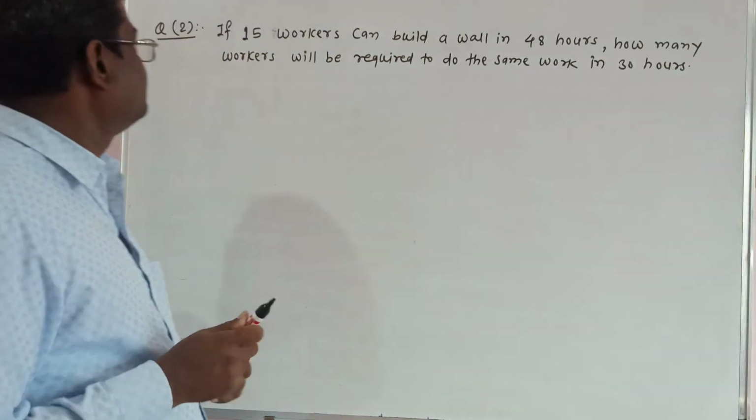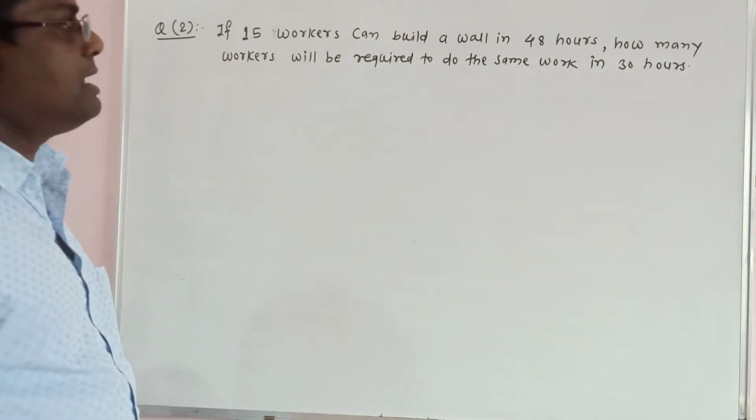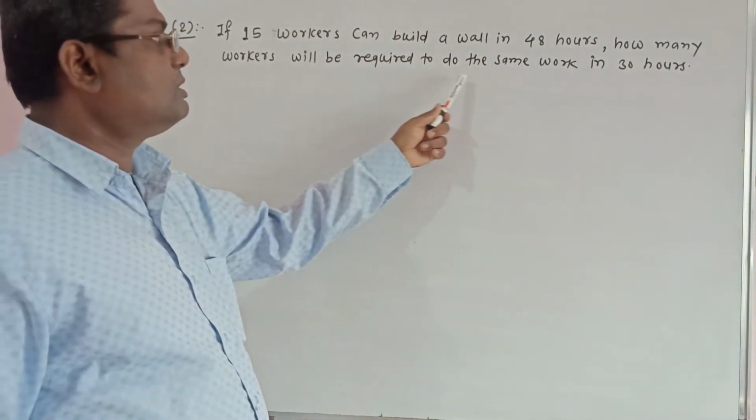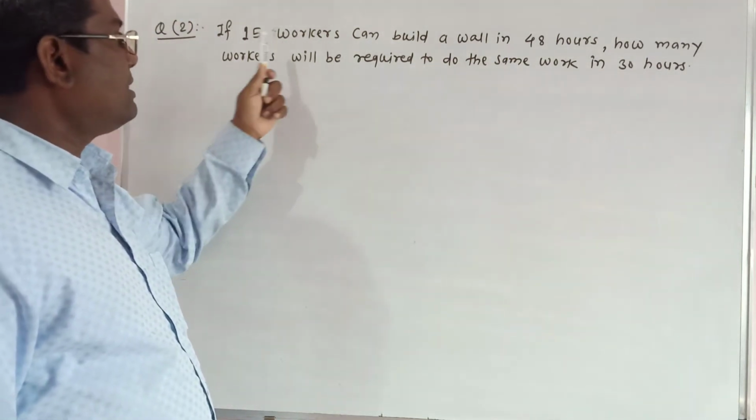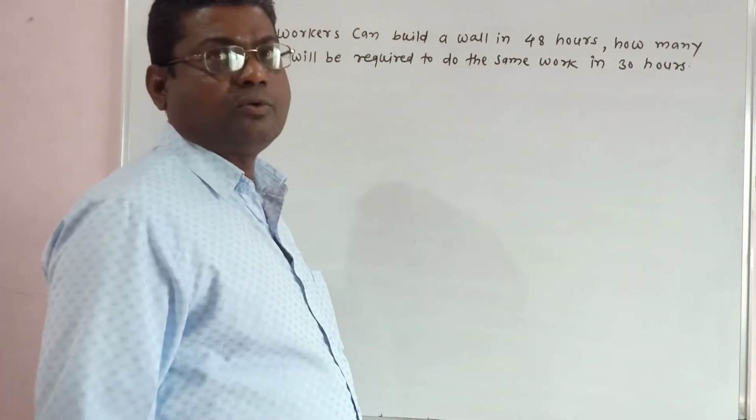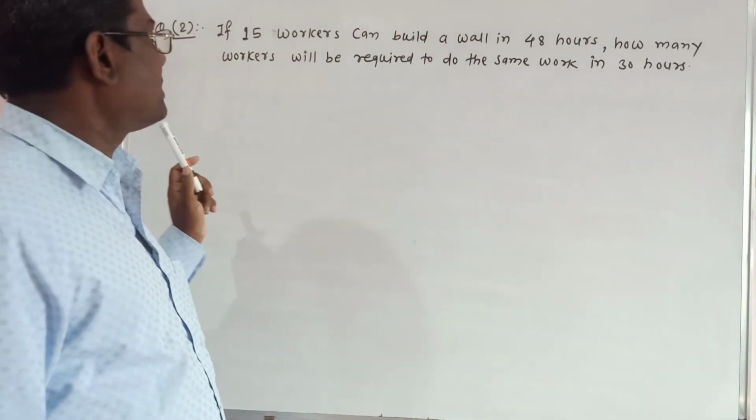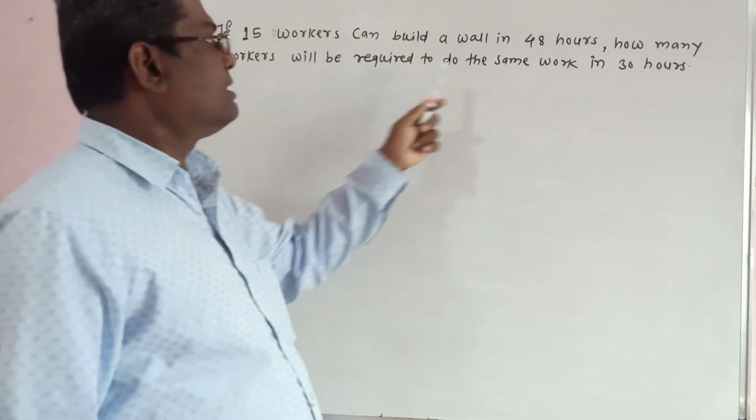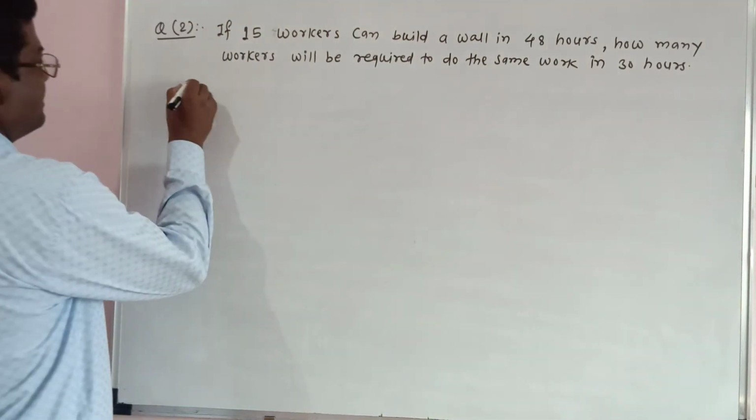Question number 2. If 15 workers can build a wall in 48 hours, how many workers will be required to do the same work in 30 hours? Here, if we increase the number of workers, then the time required to build a wall will decrease. Therefore, this is an example of inverse proportion. That is, the number of workers is inversely proportional to the time. Now let's solve this example.